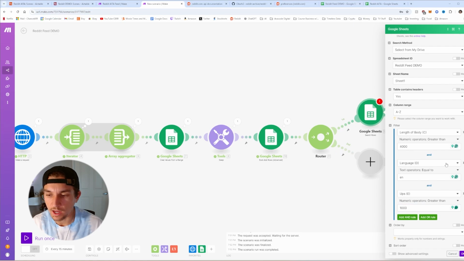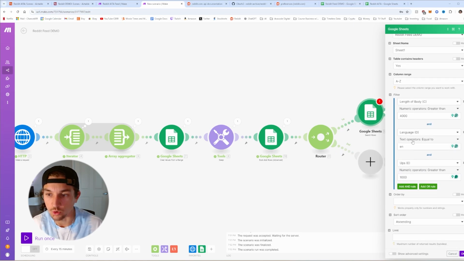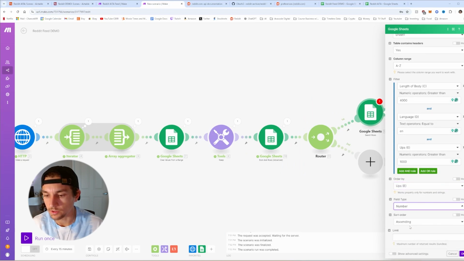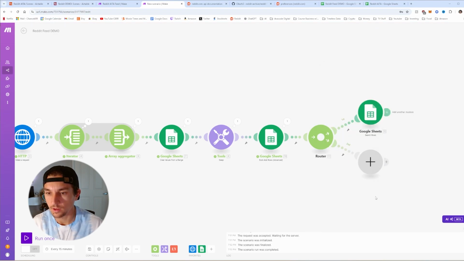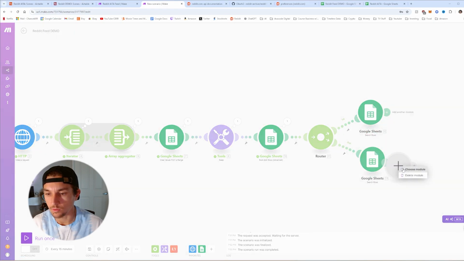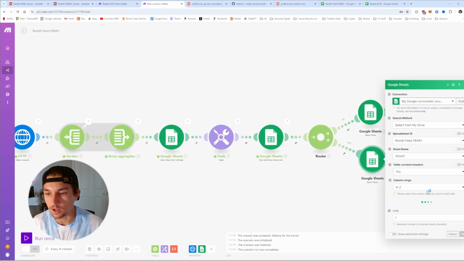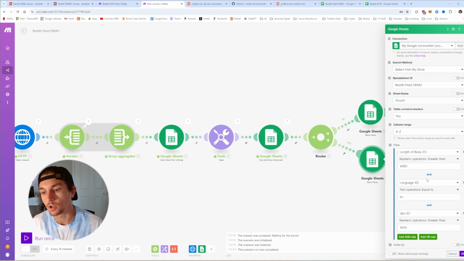You can mess around with that depending on what your settings are and what your subreddit is, but that's what I like. After that, we're going to order by the ups column. The field type is a number and will be descending. The maximum number of return rows will be 1. We only want 1. There we go. Next, we're going to duplicate this, and we're going to add it here. Delete that module. This is for the Shorts.